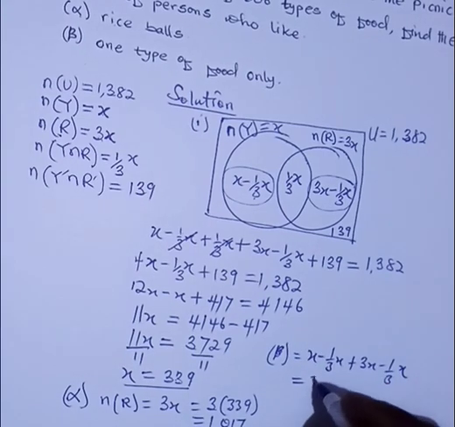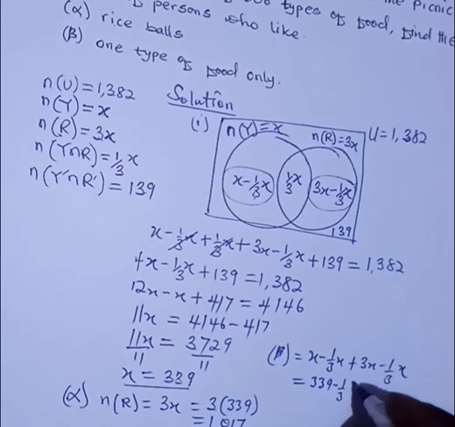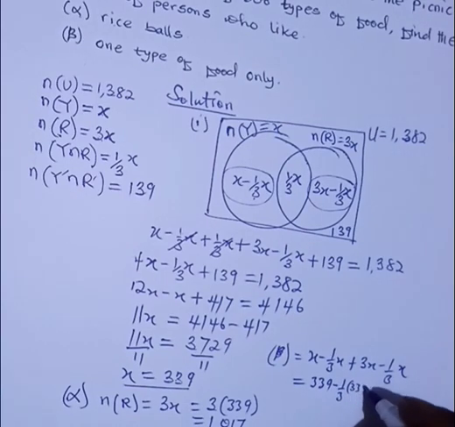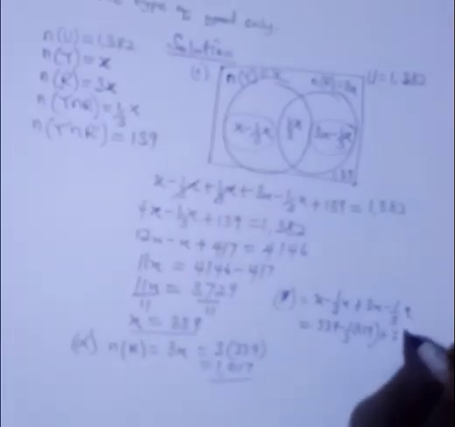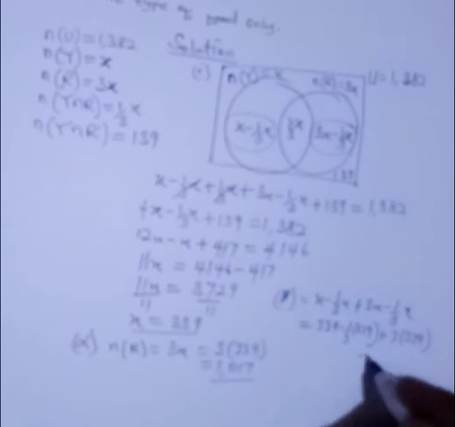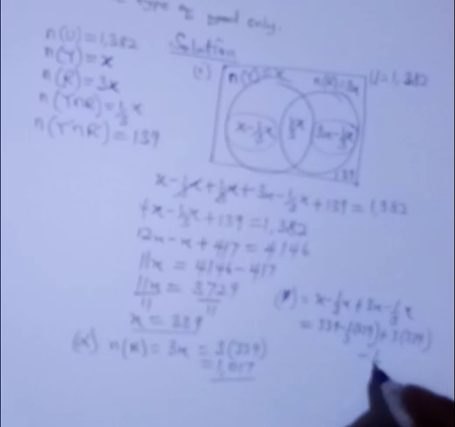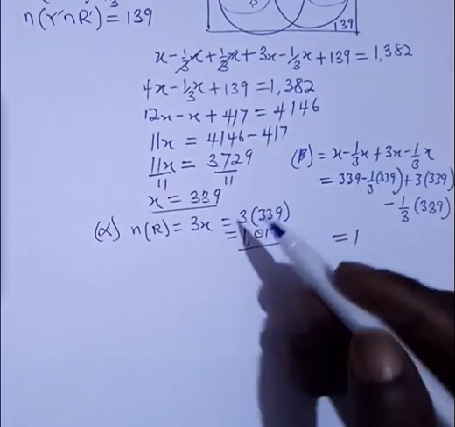We have 339 minus 1/3 of 339, plus 3 times 339, minus 1/3 of 339.